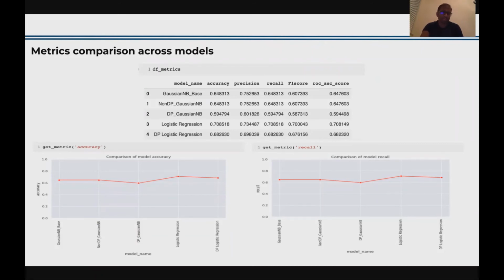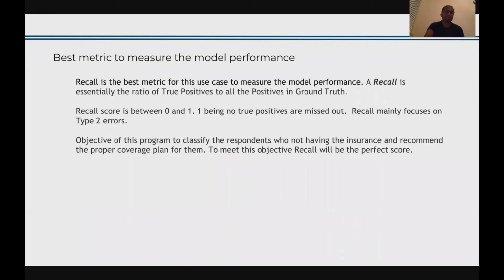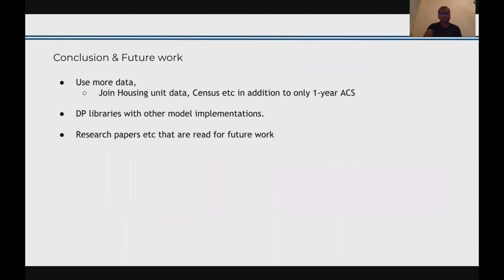It comes with the fact that differential privacy models have to apply the epsilon noise that it needs to add to the query results, but the performances are not too much of a difference, it's very close. And as far as the metric is concerned, recall seems to be the best bet, because the objective of this program is really not to ignore any respondents who are really in need of coverage in the insurance plan. So that's going to be the true positive that we need to really focus on. So recall seems to be the better candidate here.